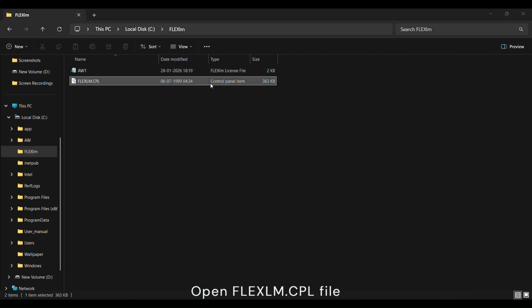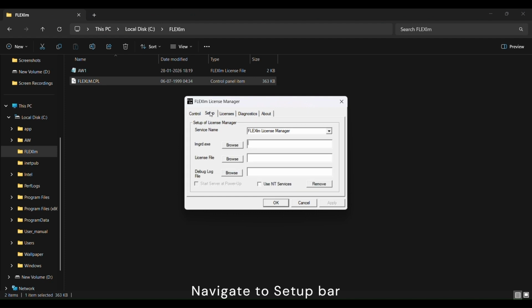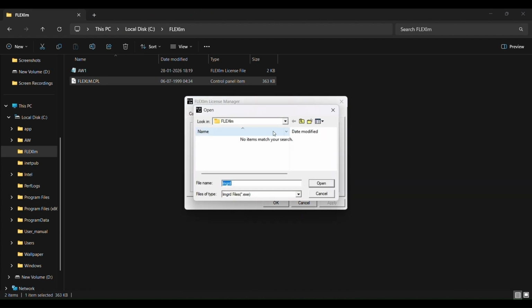Double click on flexlm.cpl file. Click on Setup. Browse the files as shown in the video.